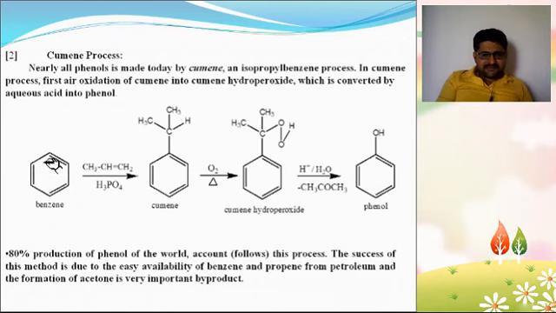We see in this reaction benzene reacts with propene with the help of H3PO4 to get cumene, and cumene on air oxidation gives cumene hydroperoxide. Cumene hydroperoxide on hydrolysis gives phenol and acetone as a byproduct. 80% of the world's phenol production accounts for this process. The success of this method is due to the easy availability of benzene and propene from petroleum, and the formation of acetone, which is a very important byproduct.